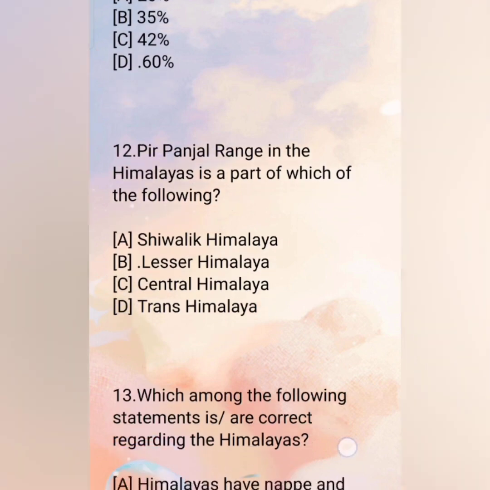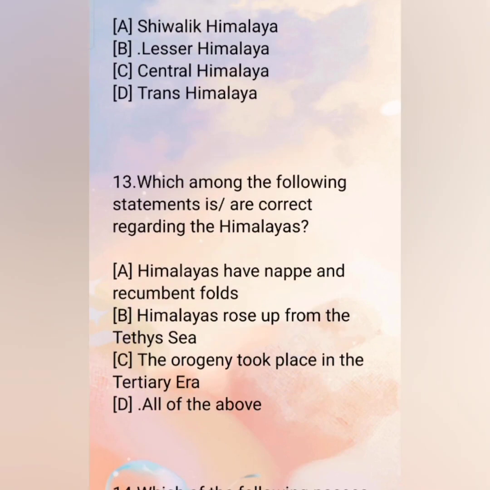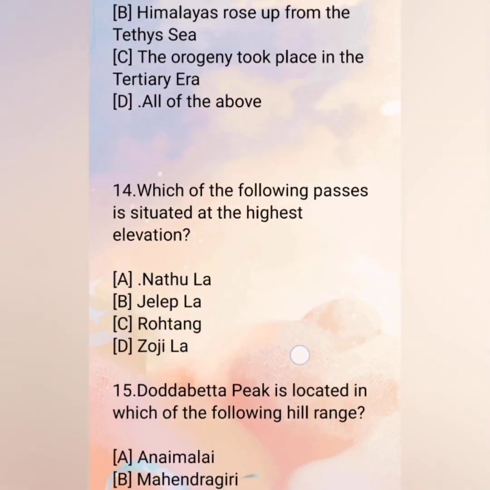Lesser Himalaya. 13. Which among the following statements are correct regarding the Himalayas? A. Himalayas have nappe and recumbent folds. B. Himalayas rose up from the Tethys Sea. C. The orogeny took place in the Tertiary era. D. All of the above. The correct answer is D. All of the above.